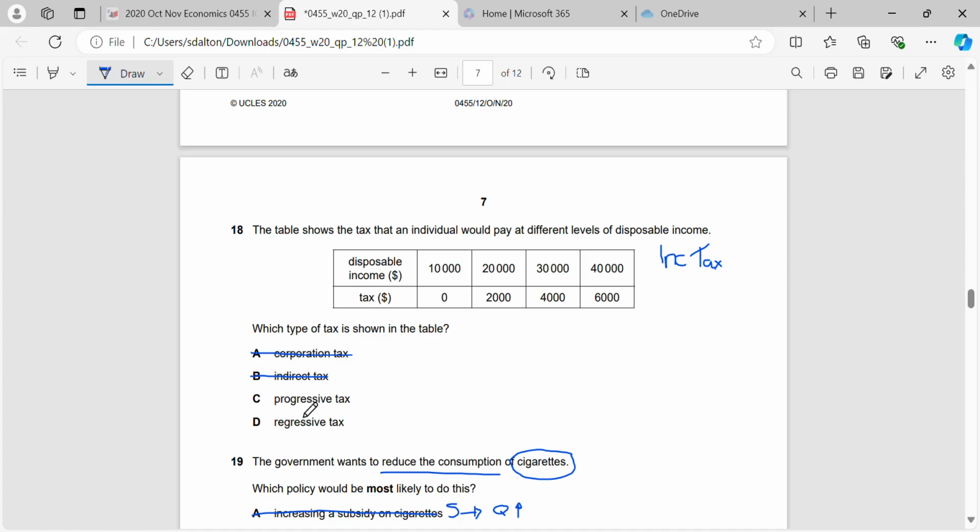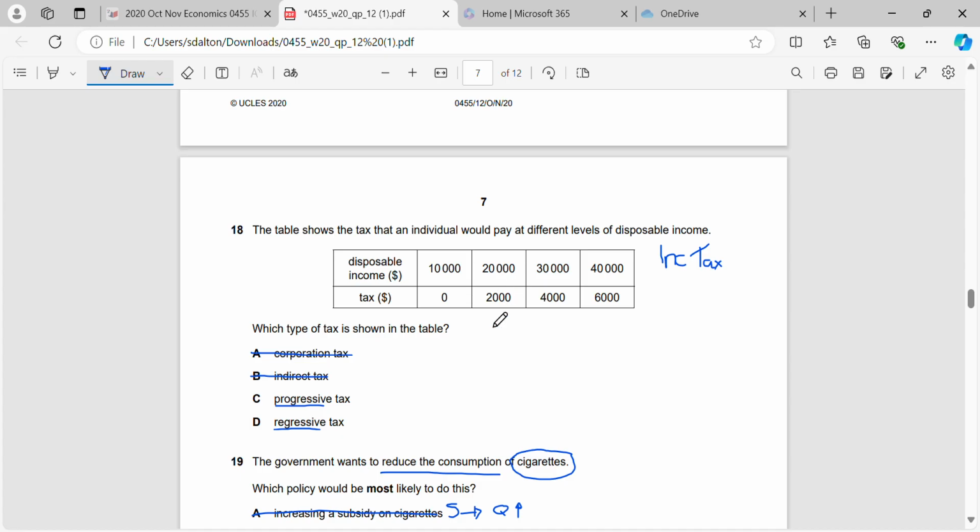So now we just need to figure out if it's progressive or regressive. And how we do that is we just calculate the percentage they're paying. If it's a regressive tax, the higher the amount of income, the lower the percentage of tax they will pay. But if it's a progressive tax, the higher the income, the higher the percentage they'll pay.